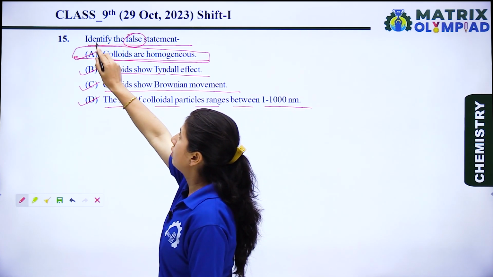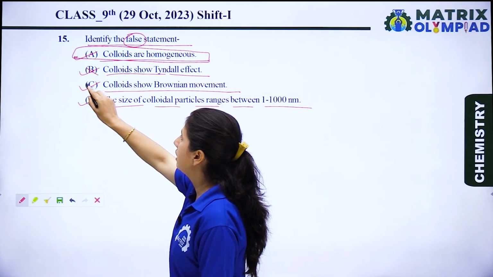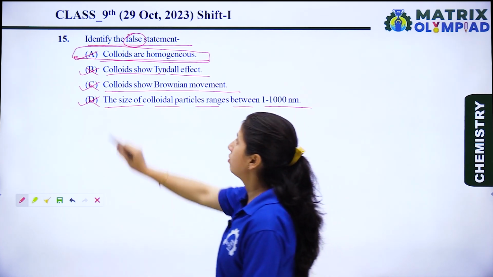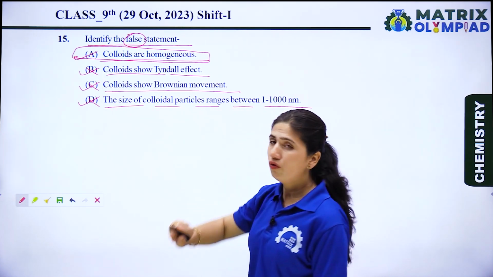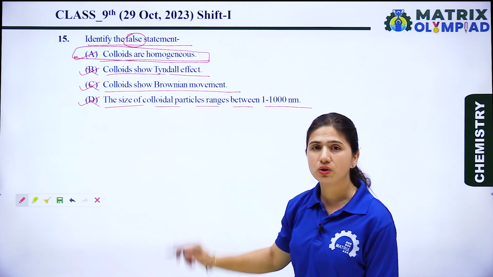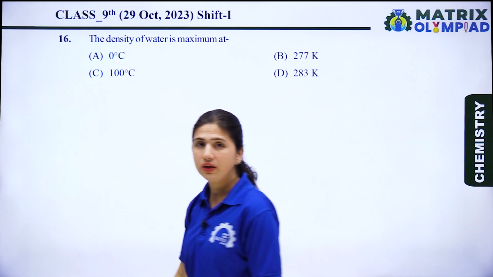So in this question we need to identify the false statement. So options B, C and D are all true statements, but option A is the false statement. So option A is the right option for this question. Okay, now let's see the next question.